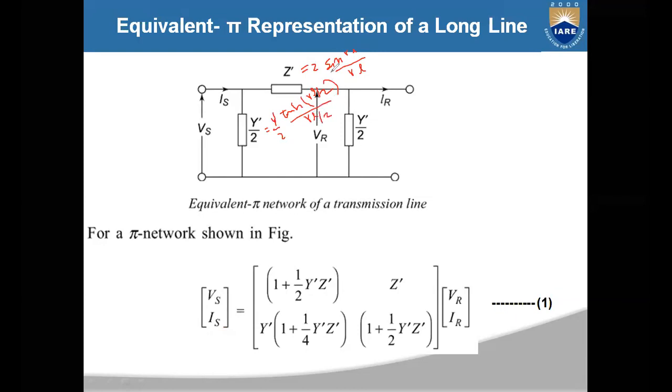So in this, you know all the parameters. Capital Z and capital Y are the total impedance and total admittance, and small gamma is the propagation constant, which is equal to square root of YZ, and L is the length of the transmission line. So like this, you can represent the long transmission line by using an equivalent pi network.